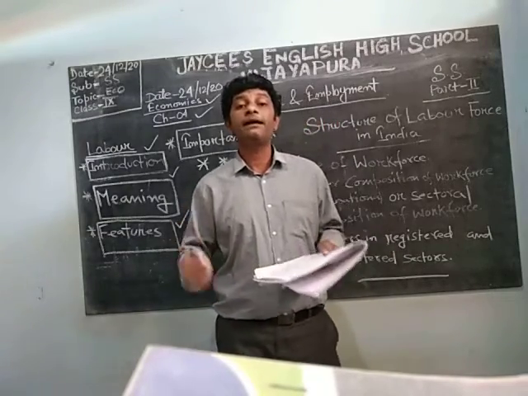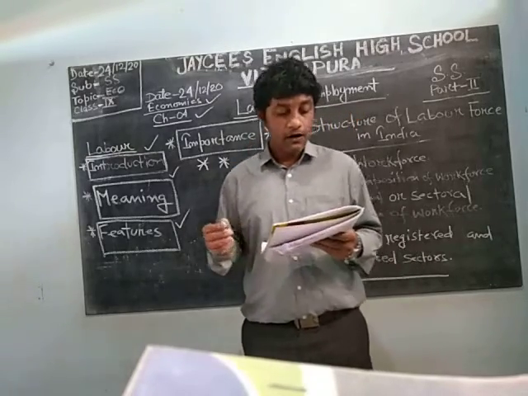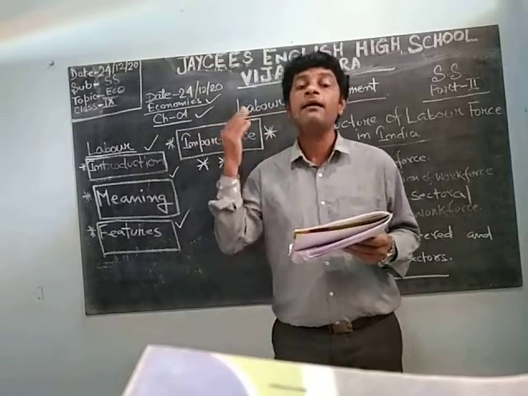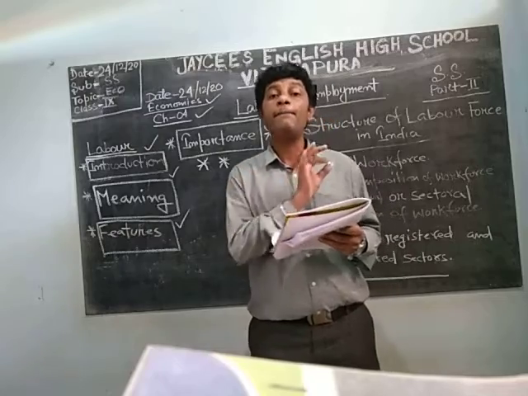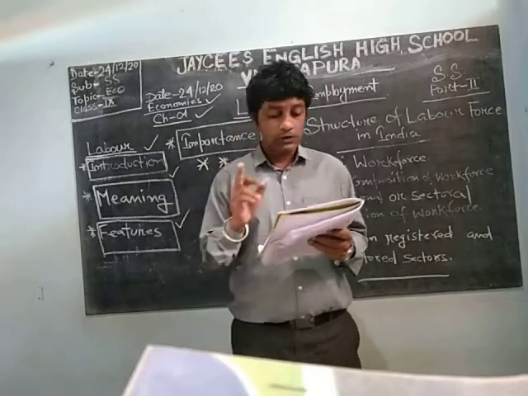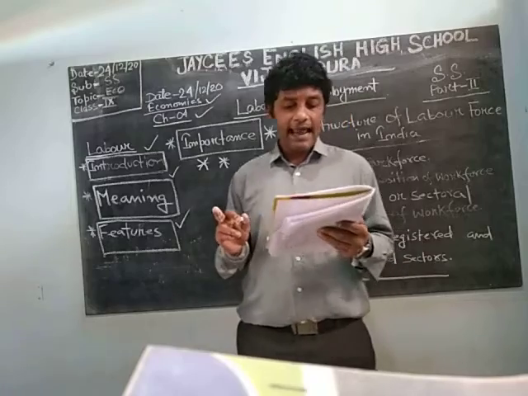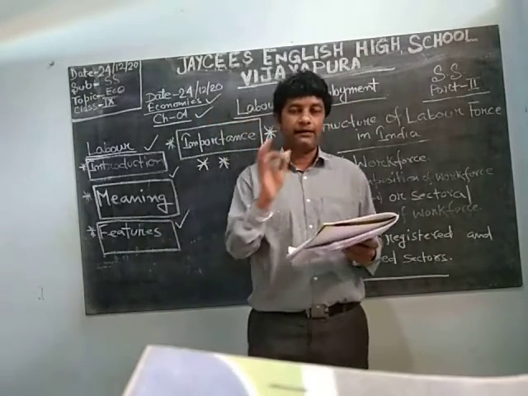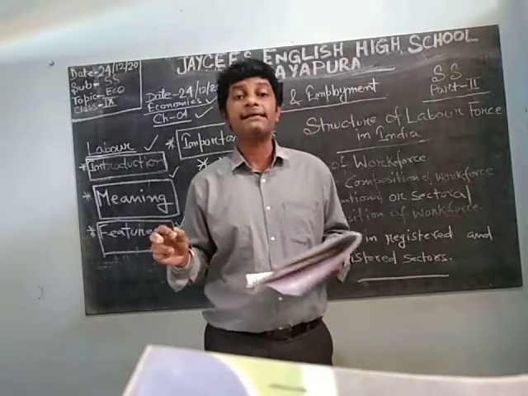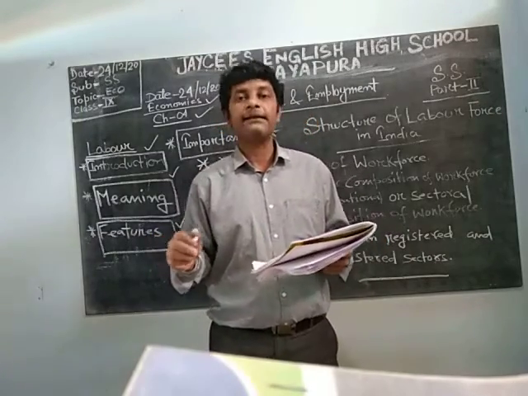It is nothing but farming, agricultural or cultivable land. Those engaged in cultivation, agriculture or farming work are in the primary sector, agriculture and allied activities, compared to secondary, that is industry, and tertiary, that is the service sector in India.